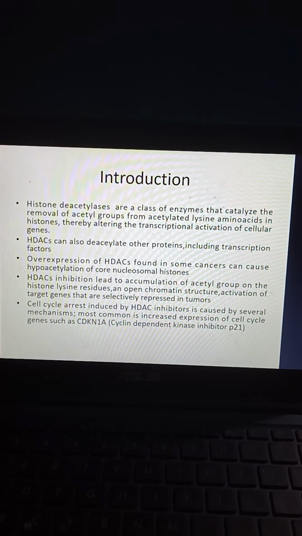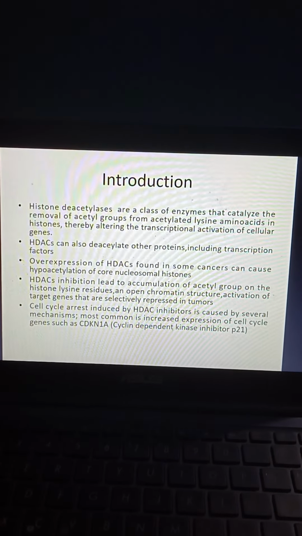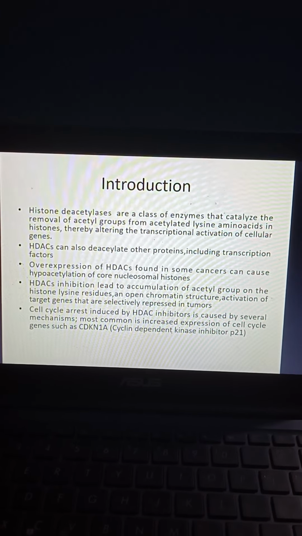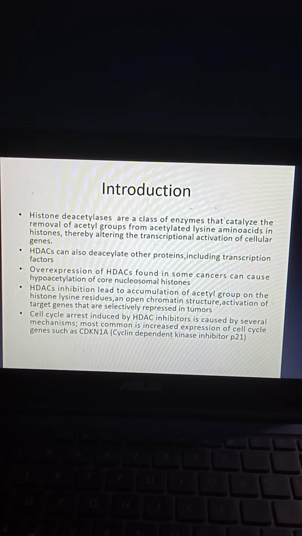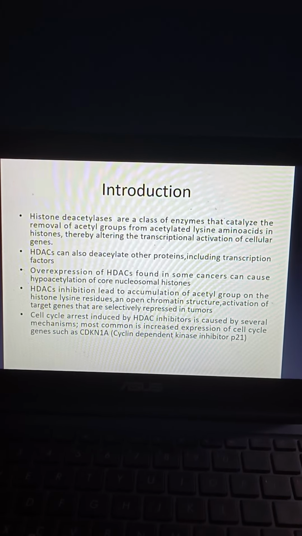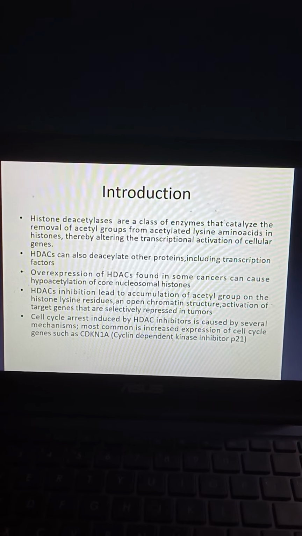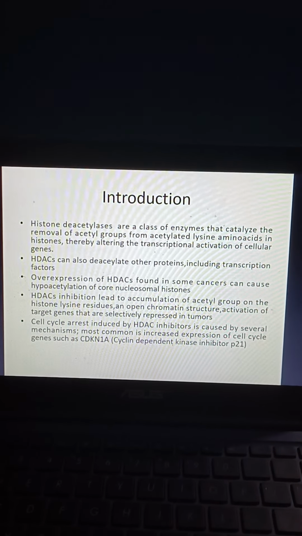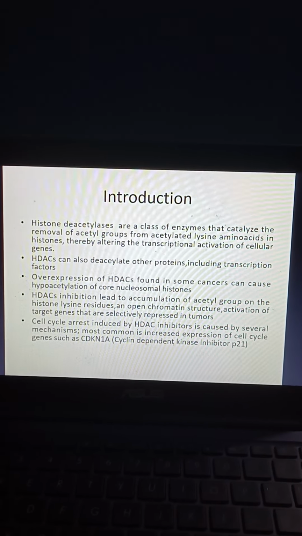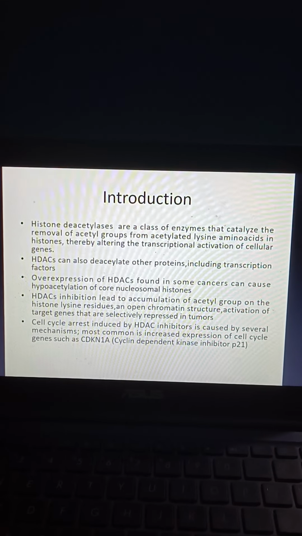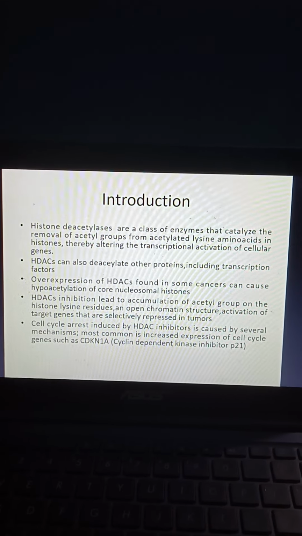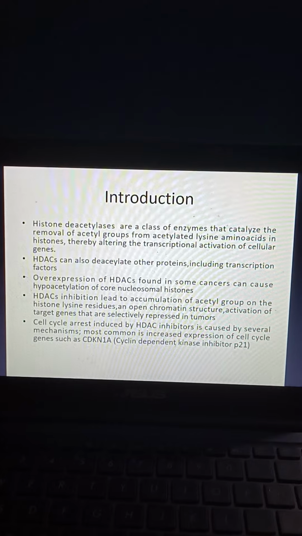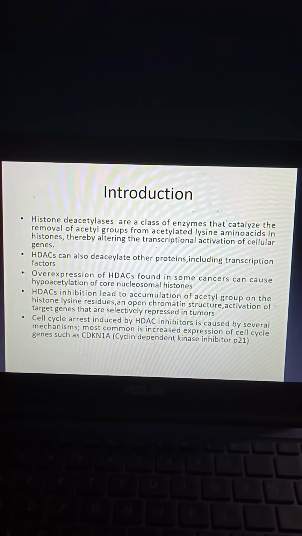HDAC inhibition leads to accumulation of acetyl groups on the histone lysine residues, an open chromatin structure, and activation of target genes that are selectively repressed in tumors. Cell cycle arrest induced by HDAC inhibitors is caused by several mechanisms. Most common is increased expression of cell cycle genes such as CDKN1A, that is cyclin dependent kinase inhibitor P21.